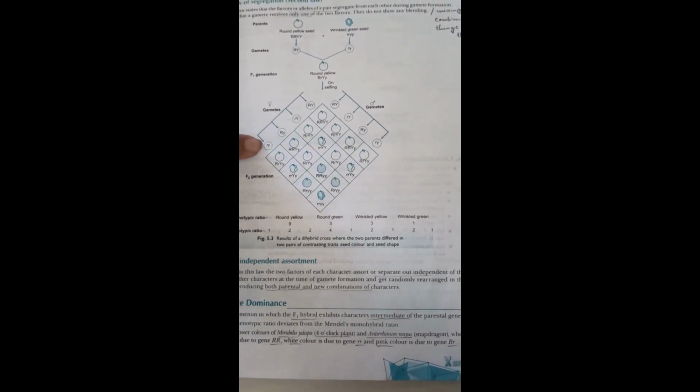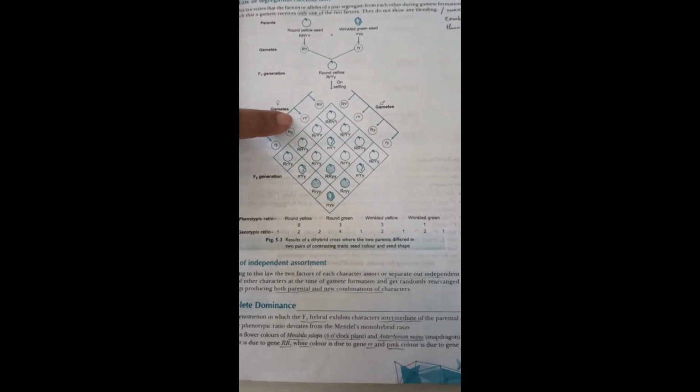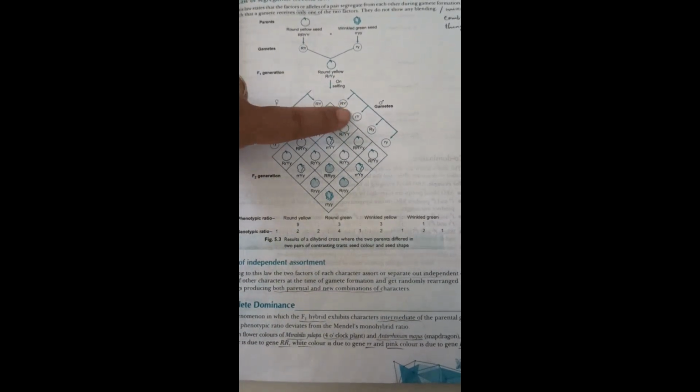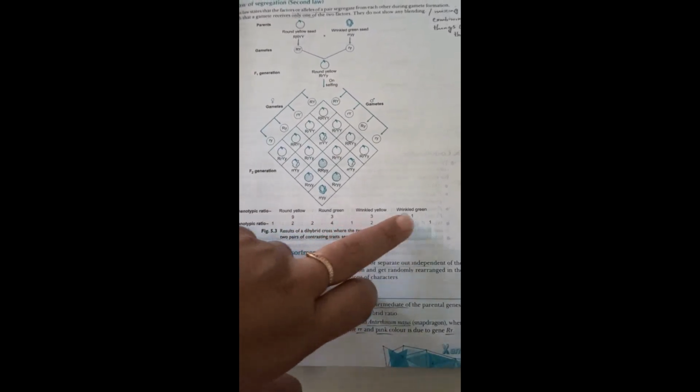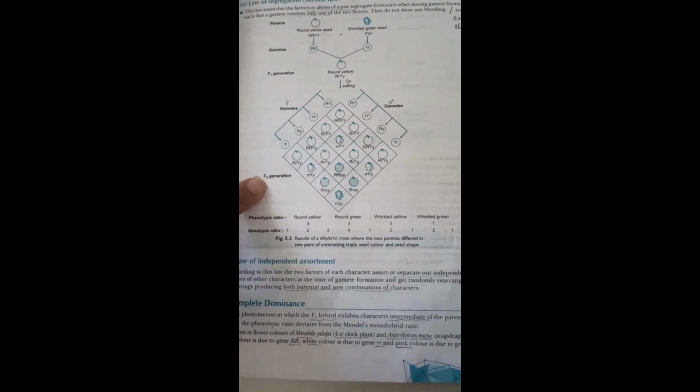Next, the same plant undergoes self-pollination, or selfing. So you can see both sides. Again from this, you will get these gametes: capital R, capital Y; capital R, small y; small r, capital Y; small r, small y. The same gametes are on the other side also. Then we multiply each one, so we get this many progenies. In the phenotypic ratio, it shows 9:3:3:1. That is the F2 generation.